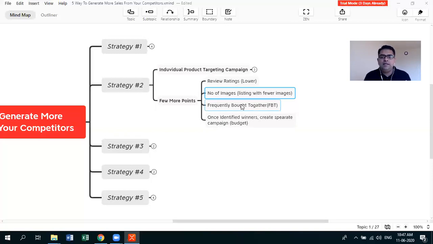Once you identify some winners, say after running this campaign for a week or 10 days, you might come across winners, where one product will be generating more sales for you. Like one ASIN will give you 10 or 15 sales in the last 10 days. You can create a separate campaign for that particular ASIN alone and allocate a budget, so that it will not disturb this campaign. It will automatically generate more sales from those specific competitors. So this is the second strategy.